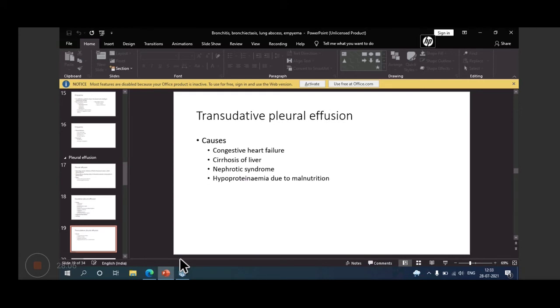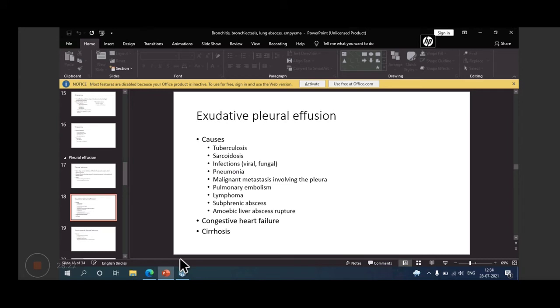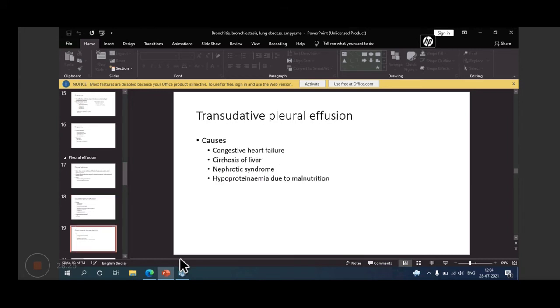Then transudative pleural effusion causes are congestive heart failure, cirrhosis of liver, and nephrotic syndrome, hypoproteinemia due to malnutrition. So congestive heart failure and cirrhosis are causes of transudative pleural effusion, not the exudative. Because in exudative, you will find some infective finding like pneumonia, tuberculosis, viral, fungal, some may be there.